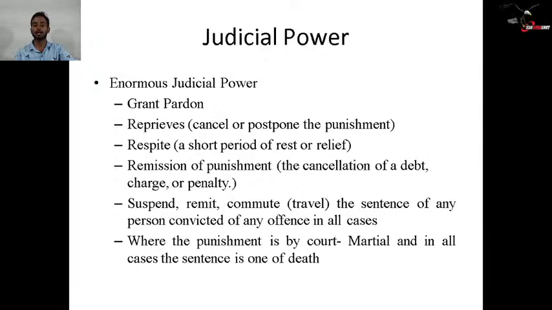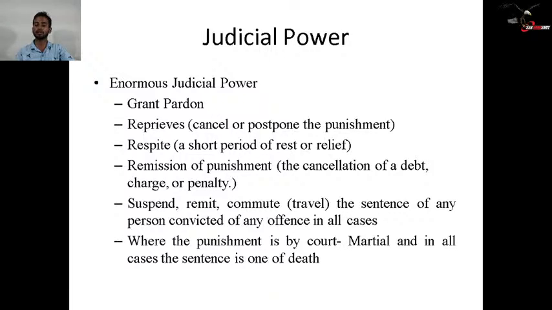Then comes respite, a short period of rest or relief. Respite is when a punishment is reduced for some acceptable reason, like in the case of a woman who is pregnant; in that case the punishment will be kept aside for a short period, or will not be applicable for a particular duration of time. That power is again with the President of India. Remission of punishment, the cancellation of a debt, charge or penalty, is also with the President.